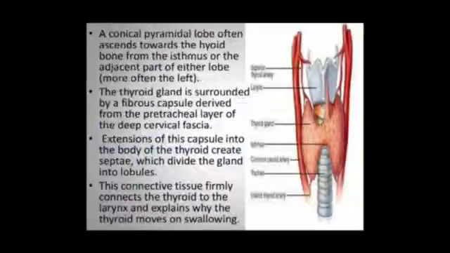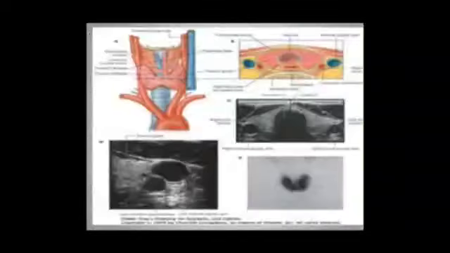A conical pyramidal lobe often ascends towards the hyoid bone from the isthmus or the adjacent part of either lobe, more often on the left. The thyroid gland is surrounded by a fibrous capsule derived from the pretracheal layer of deep cervical fascia. Extension of this capsule into the body of thyroid creates septa which divide the gland into lobules. The connective tissue firmly connects the thyroid to the larynx and explains why thyroid moves with deglutition.